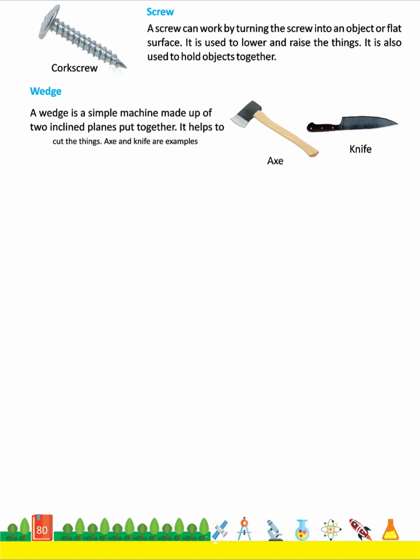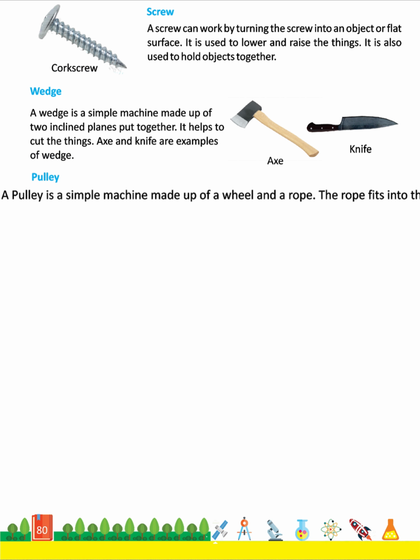Wedge. A wedge is a simple machine made up of two inclined planes put together. It helps to cut things. Axe and knives are examples of wedge. Axe, knife. Pulley. A pulley is a simple machine made up of a wheel and a rope.